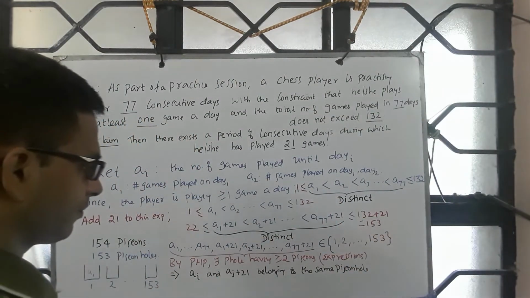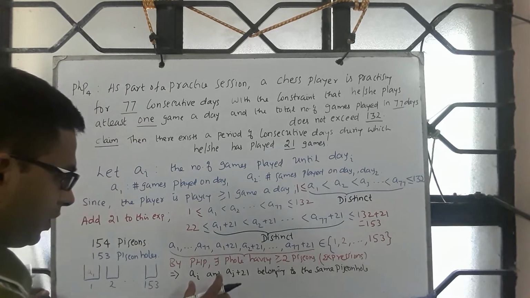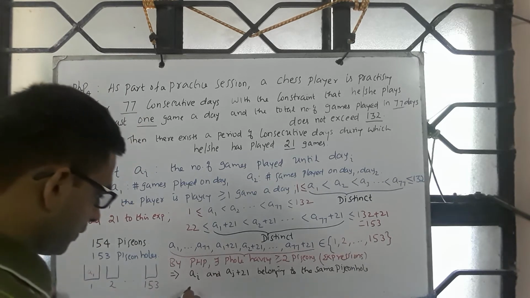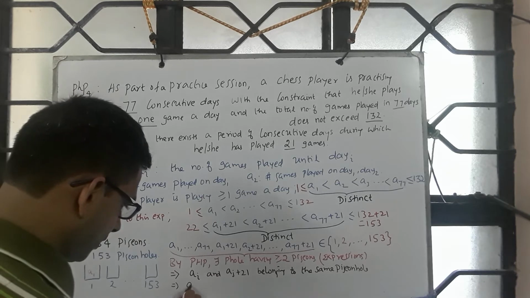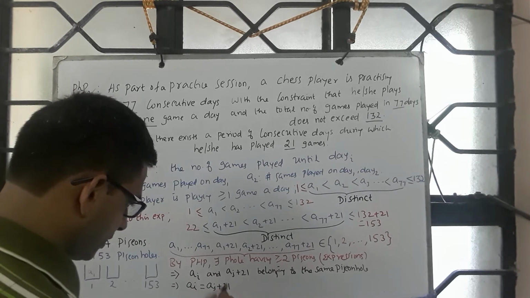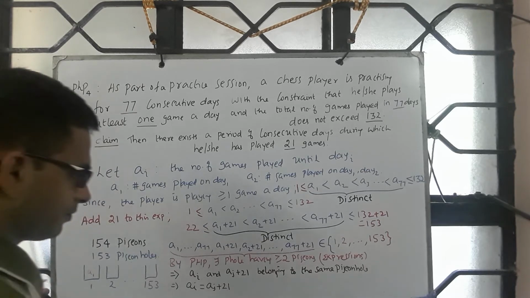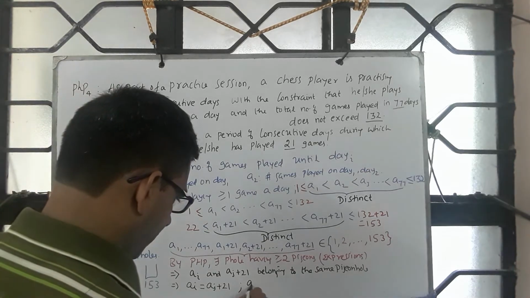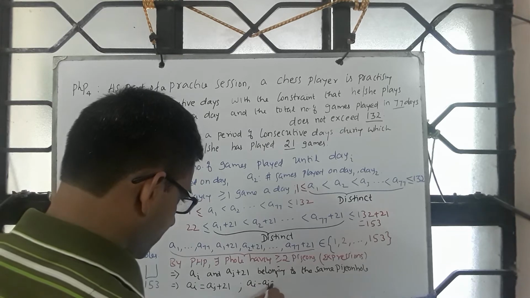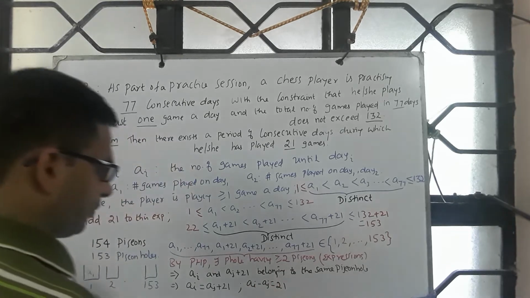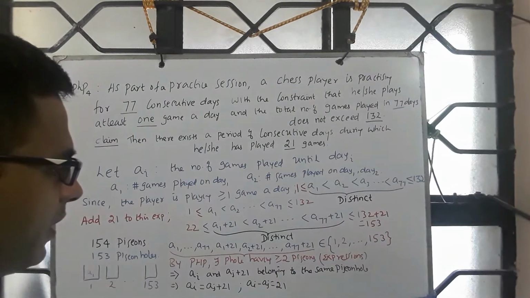Now, what is this telling you? AI equals AJ plus 21, or AI minus AJ is 21. Correct?